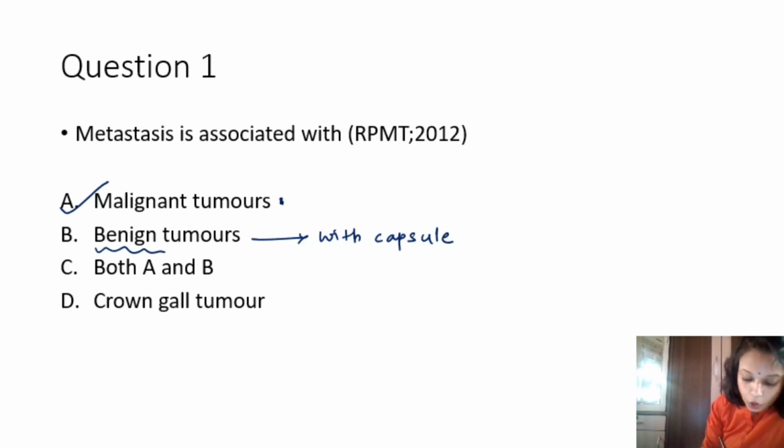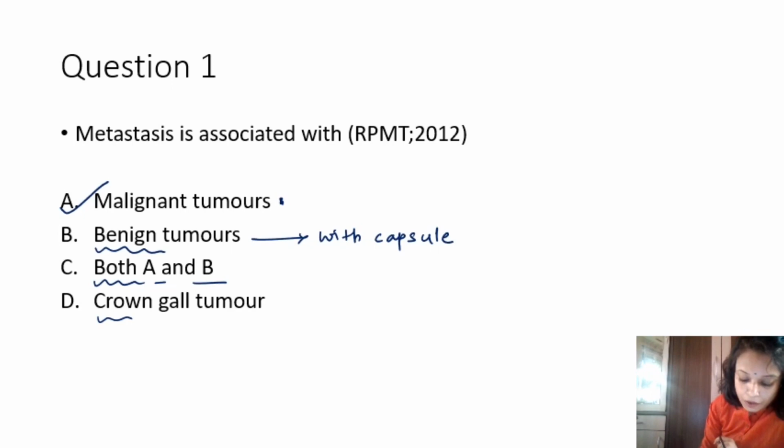The third option is both A and B. It could not be so, because in the malignant tumor the cells can move, while in the benign tumor the cells remain restricted to one site. So C could not be the answer.